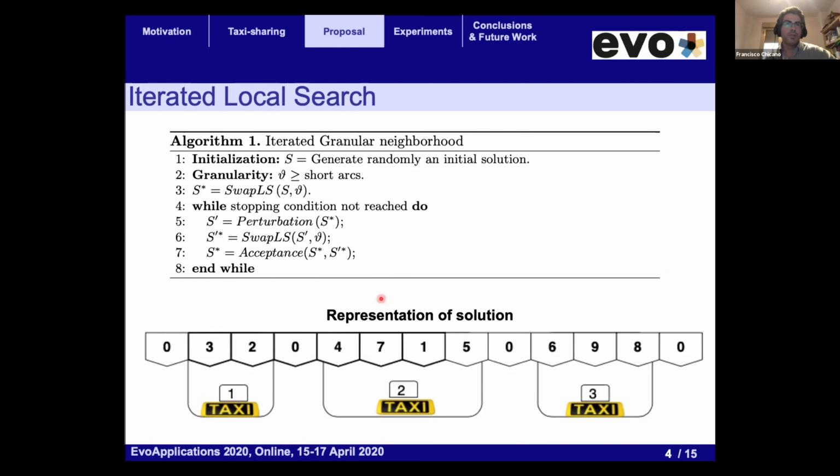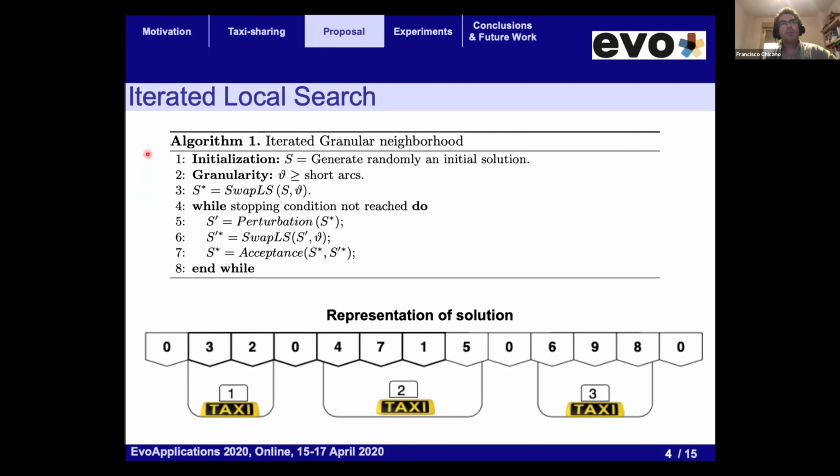First, the representation of the solution that we use is an array of integers where the zero values are used as markers to differentiate the different taxis. The non-zero values are the passengers going to their destinations, and the order in which they are taken to their destinations.